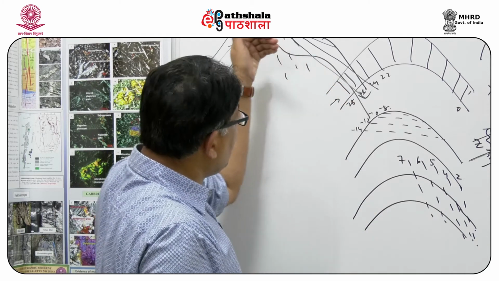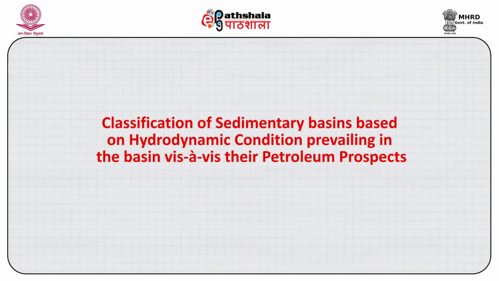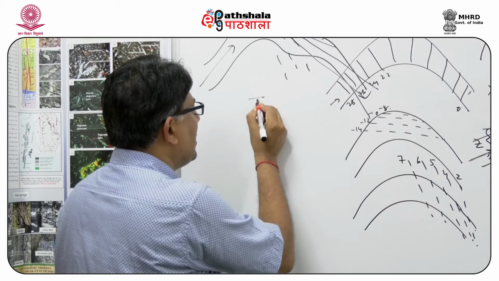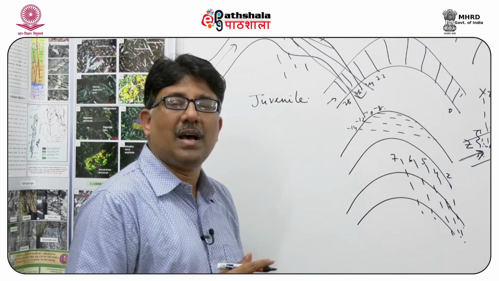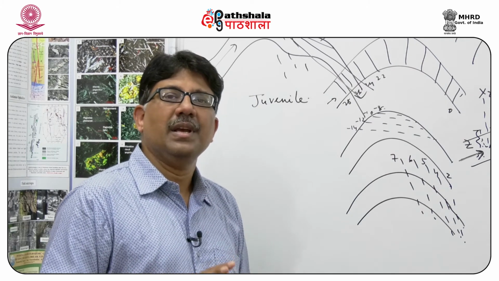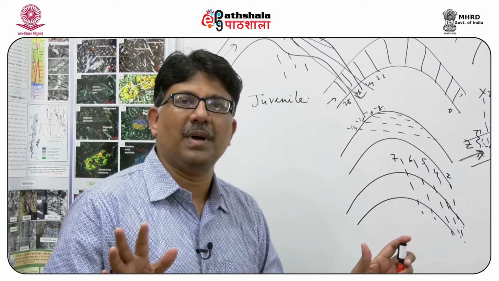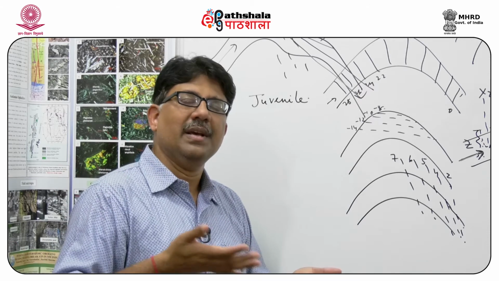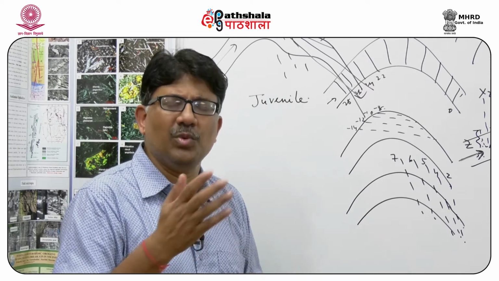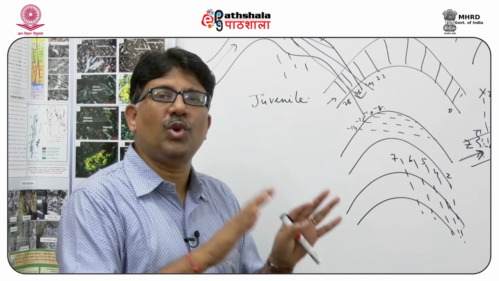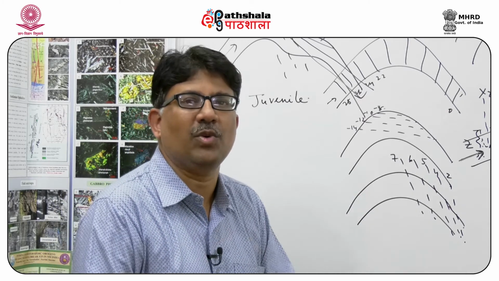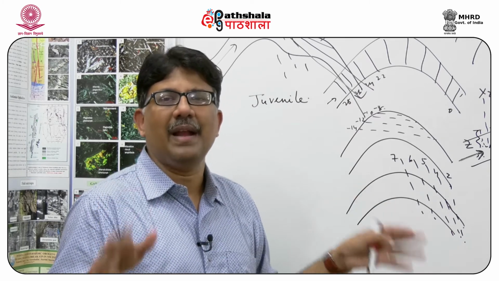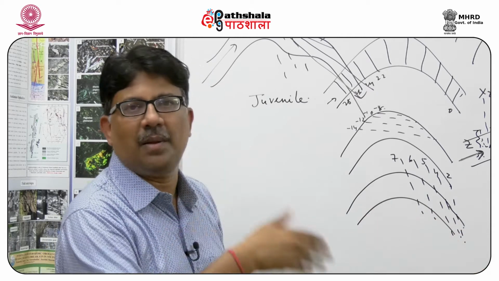Now based on this, the hydrocarbon basins have been classified into three types. We get some basins that are called the juvenile basins, where the water flows are mostly in the form of centrifugal force and through the lateral movement along the side. Juvenile here doesn't mean new. It is basically that these basins do not have a major effect of the meteoric water flow, because the water flows in these basins are mostly in a centripetal form and through the lateral flank of the basin, not in the central part of the basin.